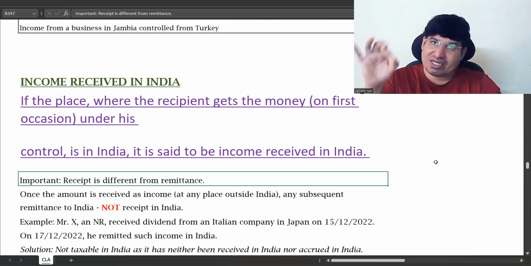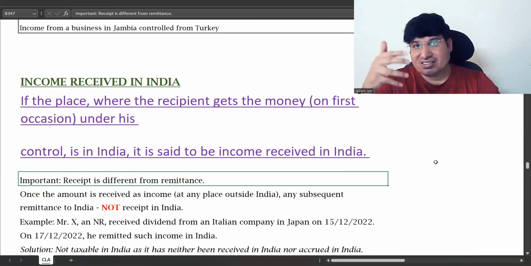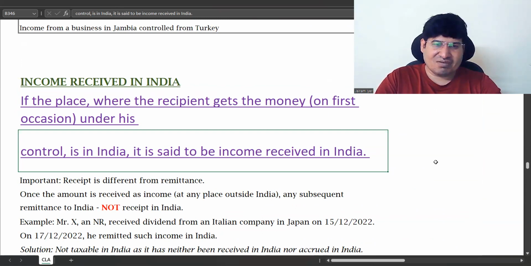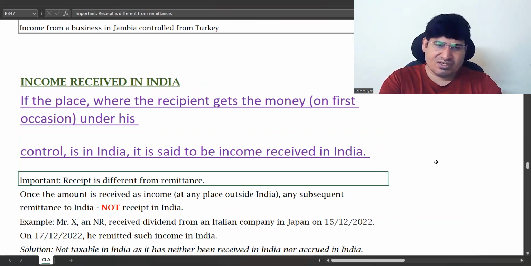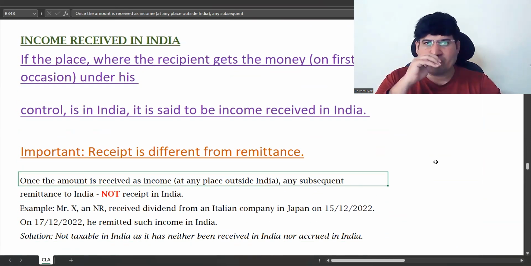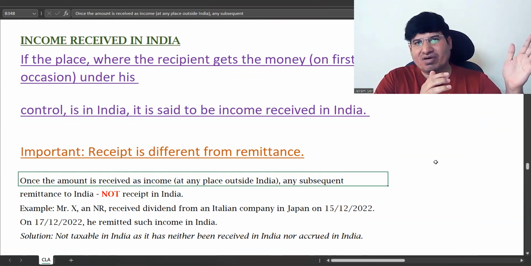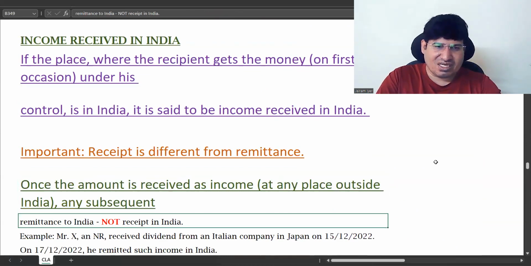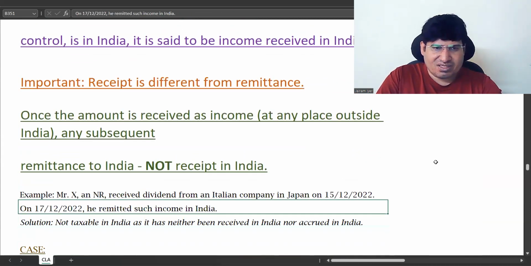So he gets it in his control, in his name, like his salary, his direct income. First occasion is in India, that is income received in India. So receipt is different from remittance. Remittance is when you are depositing it, you got the income somewhere. So naturally you have become taxable in that area, because it is income received in that country, so it automatically becomes taxable there. After that, whenever he is remitting the money to India, that income is already taxed. So that is not receipt in India. Fine. So as an example, Mr.